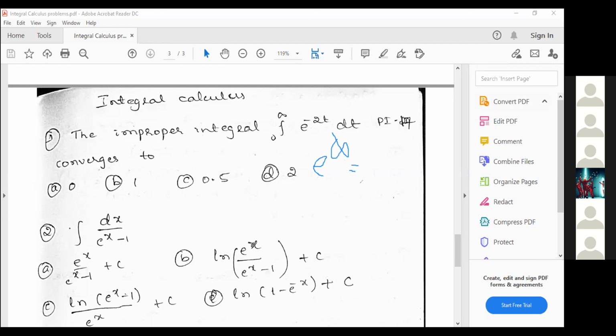Sir, 0, sir. Are you sure, Vignesh? E power 0 is 1, but e power infinity is infinity. E power minus infinity is 0.